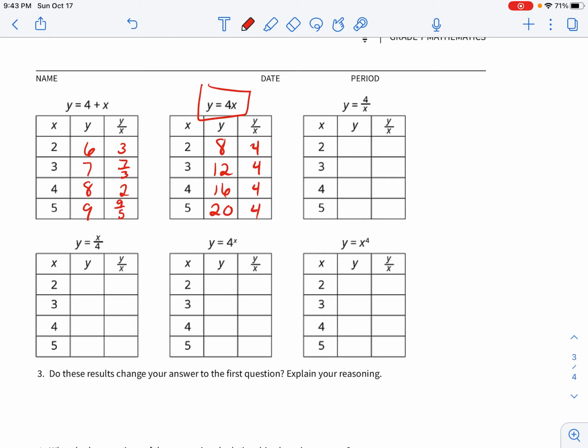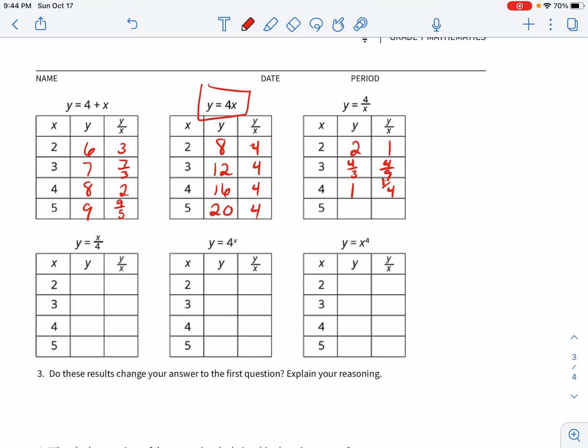Okay, next one, 4 divided by 2. So 4 divided by 2 is 2. 2 divided by 2 is 1. 4 divided by 3 is going to be 4/3. 4/3 divided by 3, which is the same as multiplying by 1/3, is going to be 4/9, which you can see is not going to be the same. 4 divided by 4 is 1. 1 divided by 4 is 1/4.